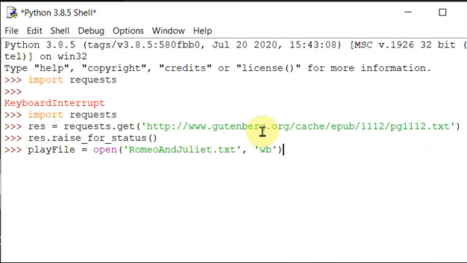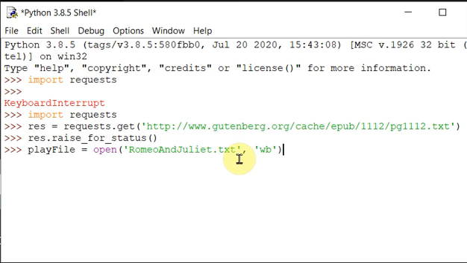So what happens is, this is a very large file. Okay. So that file will be in our hard drive, that is in my current working directory, and stored with the name Romeo and Juliet. Whatever name you have passed, it will be stored in that format. In the system, it will be stored as a .txt file. Okay. So here, when we are trying to save the downloaded file in our hard drive, we are going to use the open and the write method.